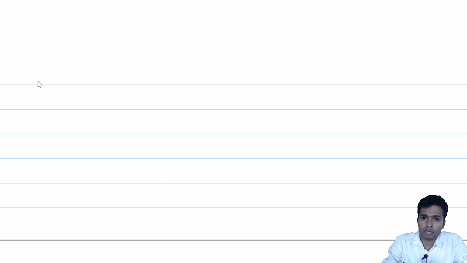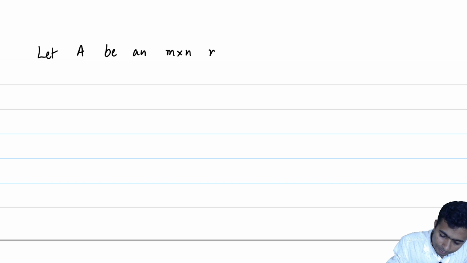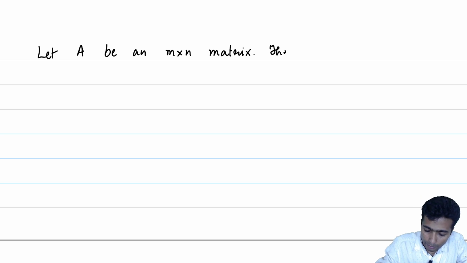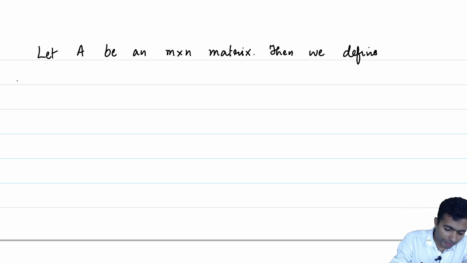We shall now see that given a matrix, can we associate a linear transformation to that matrix, and what are the properties that we should be expecting there. So let us start with an M cross N matrix. Let A be an M cross N matrix. Then we define a linear transformation corresponding to A, a map. As of now I am just calling it a map or a transformation L subscript A.